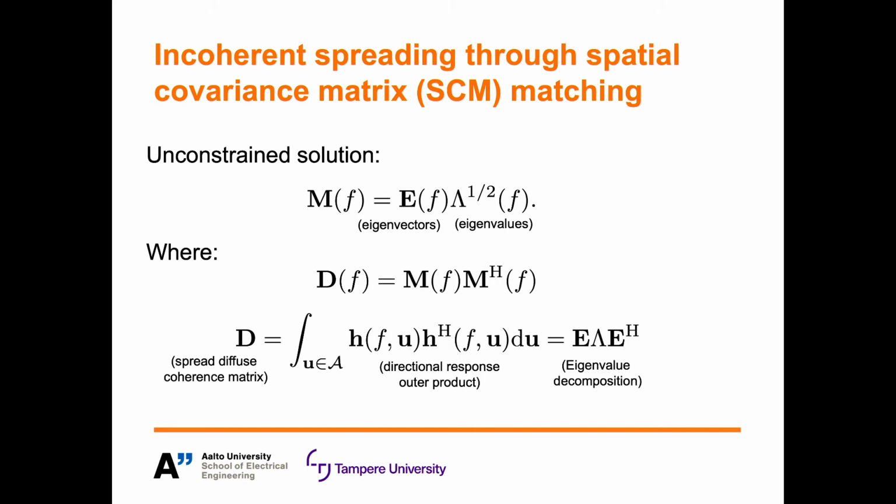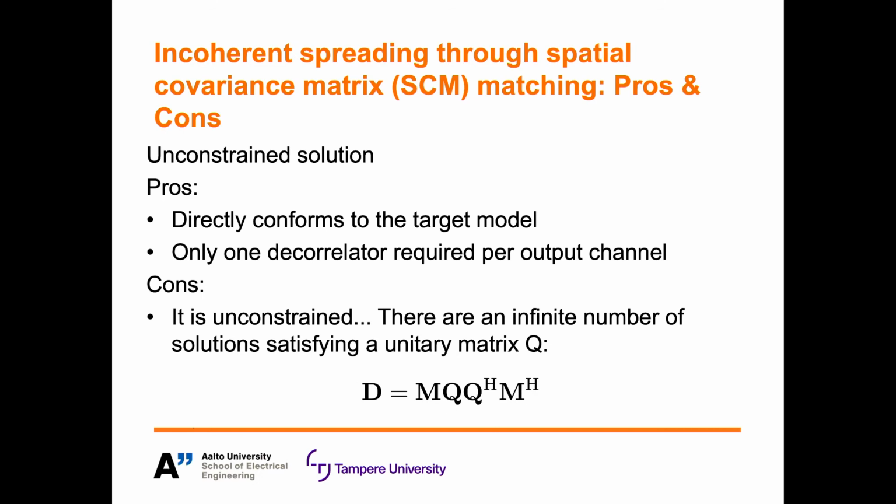And one possible solution is what we'll now refer to as the unconstrained solution, which is based on the eigenvalue decomposition of the target spatial covariance matrix. And on the surface, it looks like this simple solution is all we need. However, while we are technically directly conforming to the target model, and the number of decorrelators that are required for arbitrary setups has become more clear, the main issue is that there are an infinite number of solutions to this problem, since this equation holds true for any unitary matrix Q. And just because you are able to obtain signals that have the interchannel dependencies corresponding to the target model, doesn't mean that these rendered signals will actually sound good.